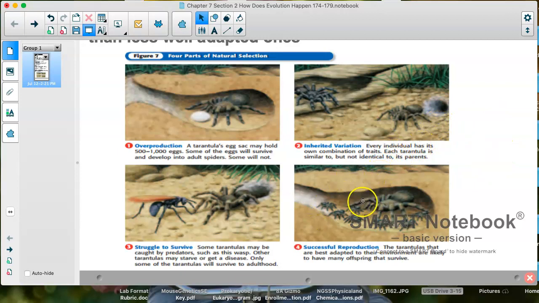And then finally on the bottom here, you can see successful reproduction. So if you're adapted to your environment, you're not going to be stressed about carrying on your traits to the next generation. You're going to survive, you're going to reproduce, and you're going to probably have offspring that are going to survive because the conditions you've adapted to allow for that. So those are really important pieces to remember as we continue to talk about natural selection.